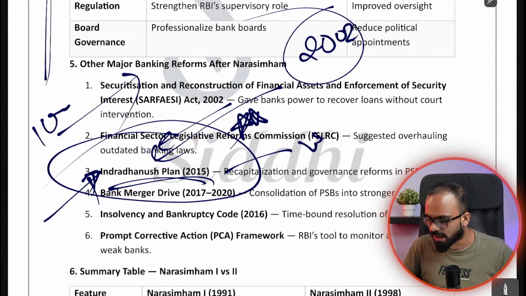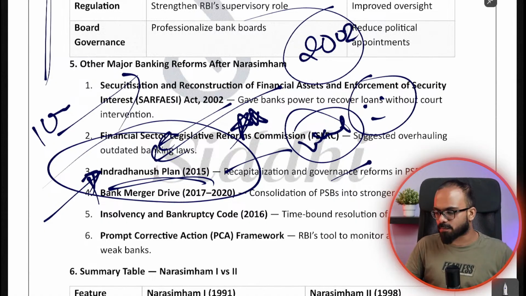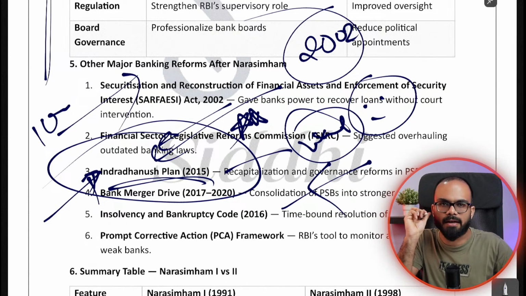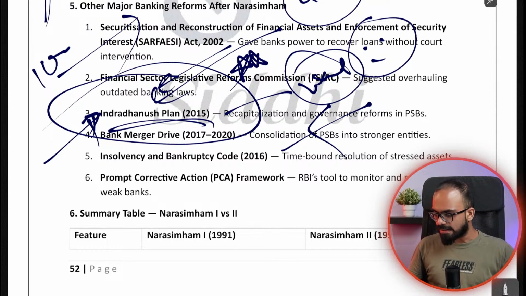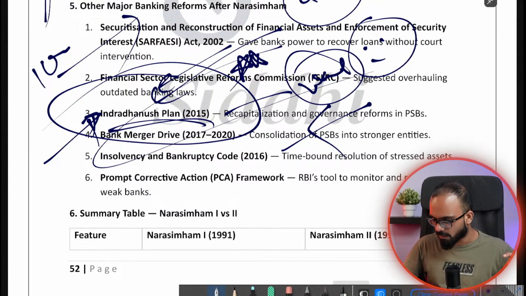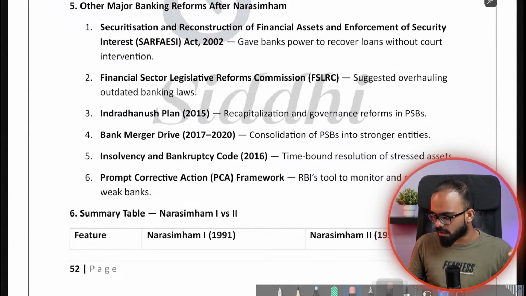Ideally, this is a very sad move because it is none other than your money and my money, the taxpayers' money, that was infused into banks which were behaving very recklessly and lending out loans very recklessly. After that, in order to increase the size of the banks, there was a bank merger drive in 2017. For example, Bharatiya Mahila Bank was merged with the State Bank of India.